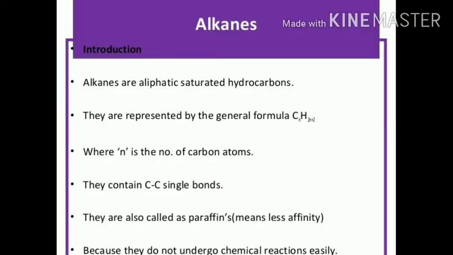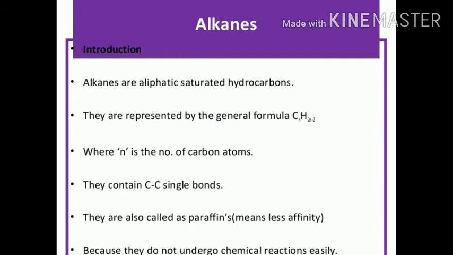Alkanes introduction. Alkanes are aliphatic saturated hydrocarbons. Saturated hydrocarbon means only carbon-carbon single bonds are present. They are represented by the general formula CnH2n+2, where n is the number of carbon atoms, containing C-C, a carbon single bond. Only single bonds are present in alkane, a saturated hydrocarbon. They are also called paraffins, meaning little affinity. Paraffin is from Latin parum plus affinis, meaning little affinity or reactivity, because they do not undergo chemical reaction easily.